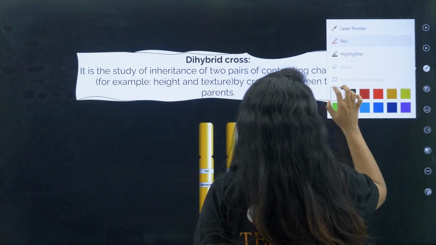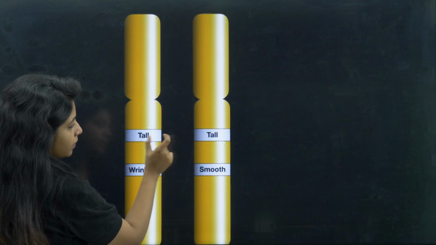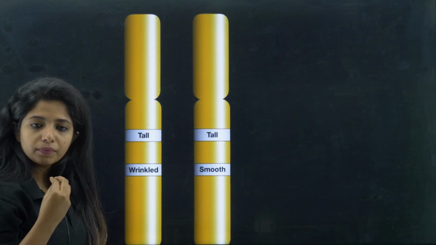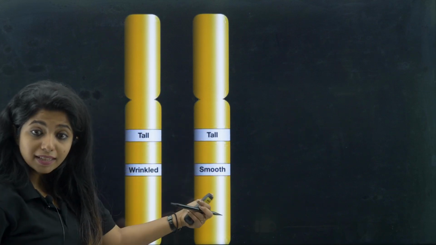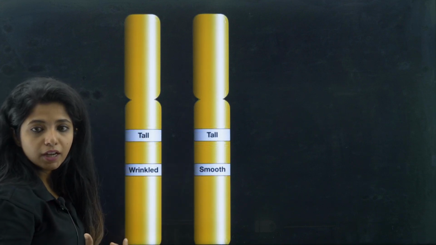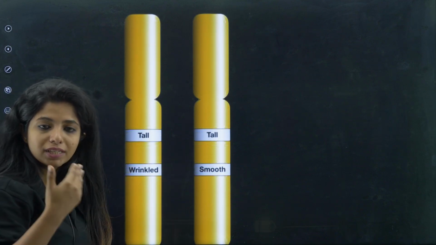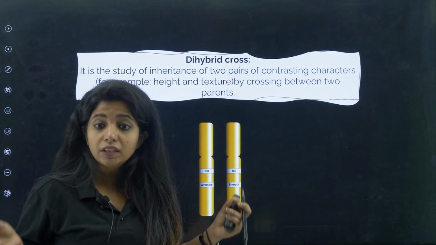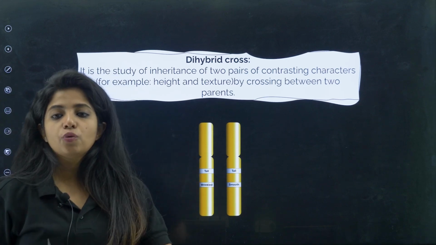So over here you see, this is a gene. This gene has two alleles. We are talking about height, so it is tall and tall, or it can be tall and shorter allele also. The next thing that you see is the next character, wrinkled and smooth, the texture of the seed. When I am studying the inheritance of both these characters together, I will be calling this cross a dihybrid cross. And the new combination that it will bring, I am studying that. This study is known as dihybrid cross.